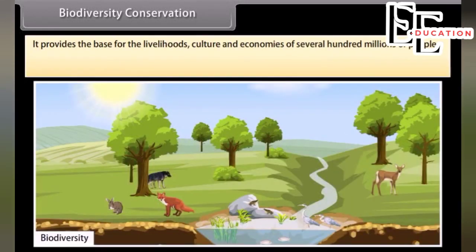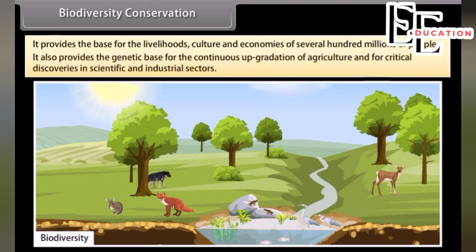It provides the base for the livelihoods, culture, and economies of several hundred millions of people. It also provides the genetic base for the continuous upgradation of agriculture and for critical discoveries in scientific and industrial sectors.